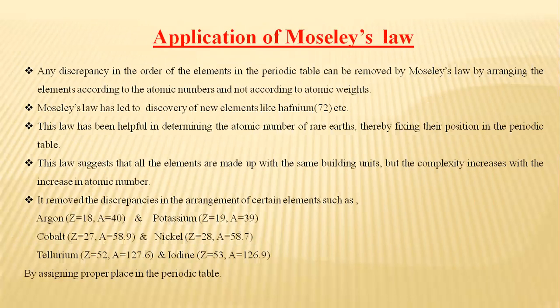There are various applications. Major applications I'm listing here. Very important from the examination point of view. This is asked many times for 2.5 marks. The applications of Moseley's law: any discrepancy in the order of the elements in the periodic table can be removed by arranging the elements according to the atomic numbers and not according to the atomic weights. Earlier, it was arranged on the basis of atomic weight.